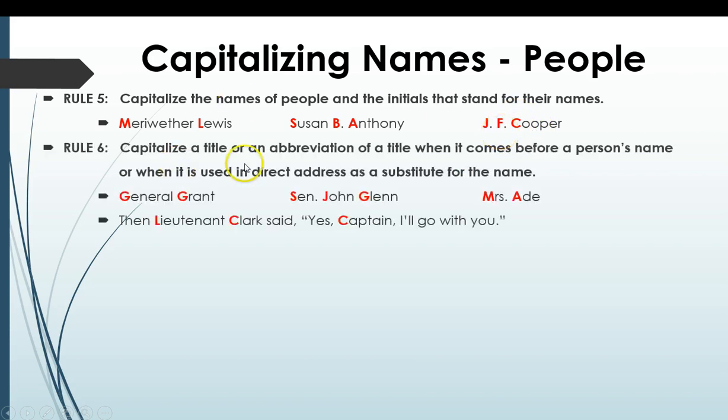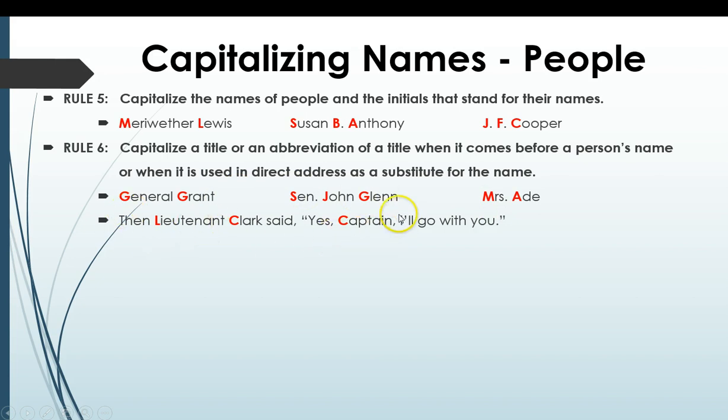Rule 6: we're going to capitalize the title or an abbreviation of a title when it comes before a person's name or when it's used in direct address as a substitute for the name. So that first one, General Grant, Senator John Glenn, Mrs. Aide. In all of these, the name itself is capitalized and the title that's right in front of them is capitalized, the first letter.